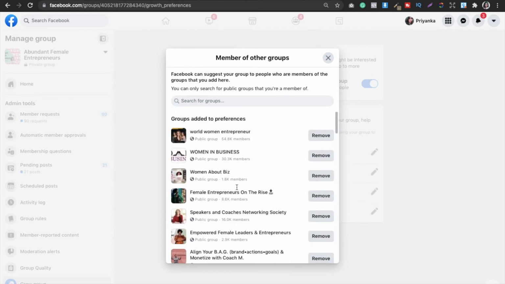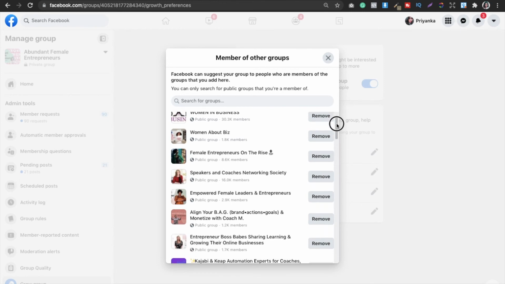The first group I have selected here is World Women Entrepreneur. So in this group, mainly are those women who are working online, who are selling their services for a good amount on the internet, who are working offshore. So I have selected such kinds of groups for my own group to grow. So now what happens is that I have selected all these groups. As I scroll down, you can see that.